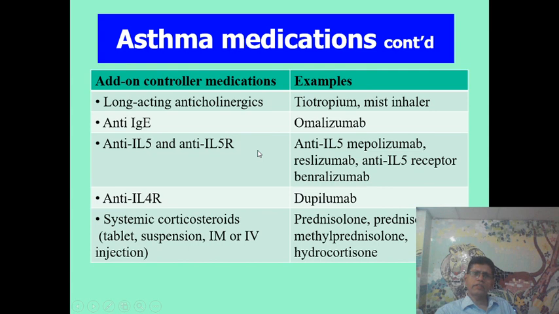Add-on controller medications are long-acting anticholinergics like tiotropium mist inhaler, anti-IgE omalizumab, anti-IL-5, anti-IL-5R, anti-IL-4R, and systemic corticosteroids available as tablet, suspension, intramuscular or intravenous injection. Examples are prednisolone, prednisone, methylprednisolone, and hydrocortisone.